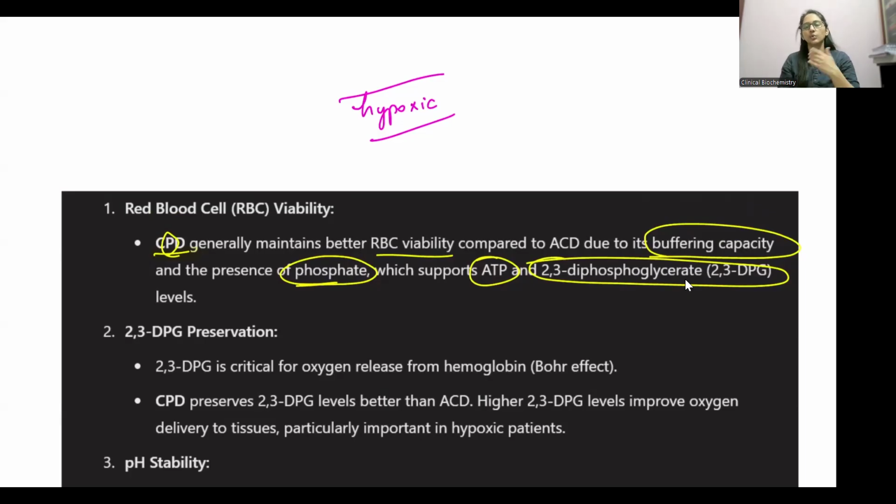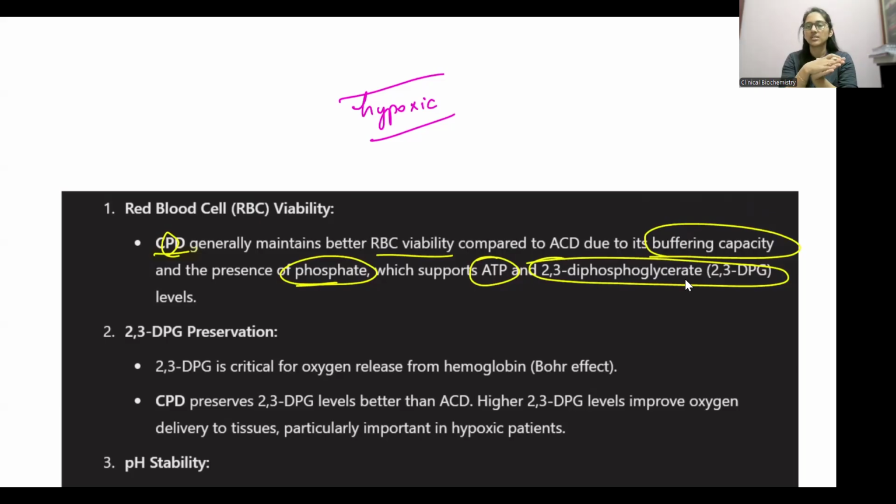If you don't have 2,3-BPG in the stored blood, this is a hypoxic patient who's already sick, right? So I can't assume that the patient would have adequate RBC function and adequate 2,3-BPG levels.